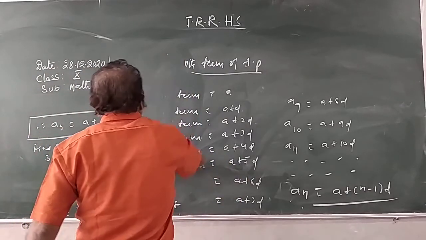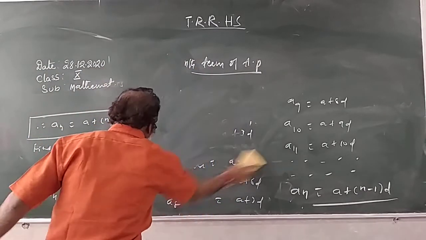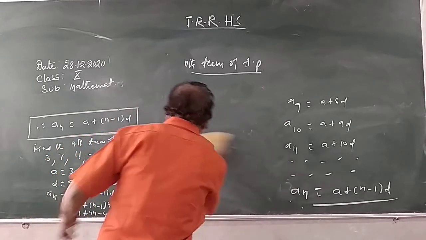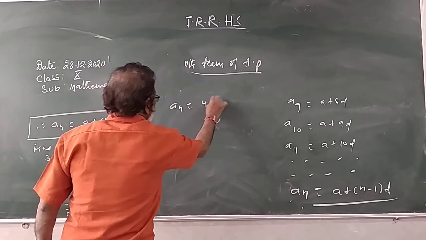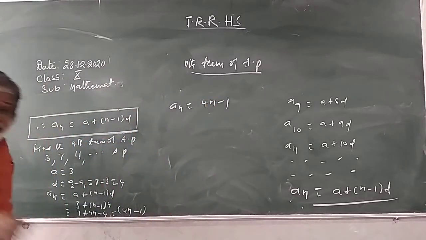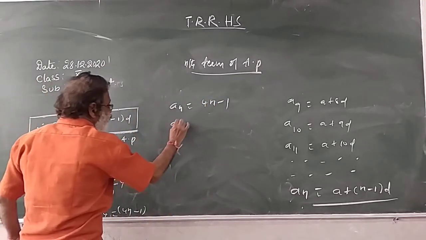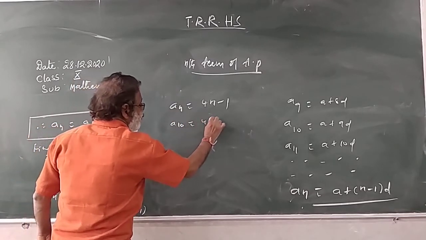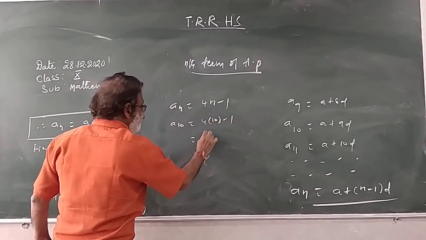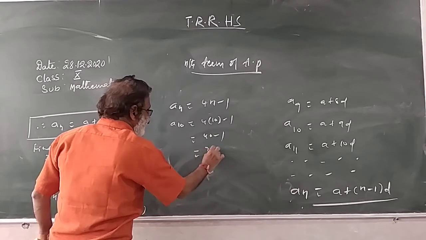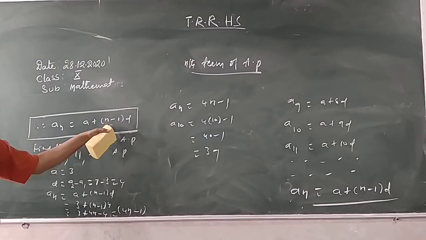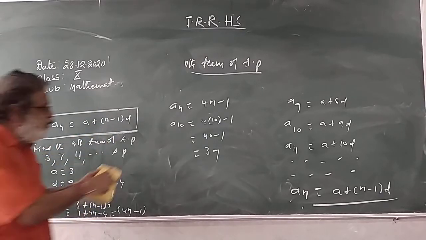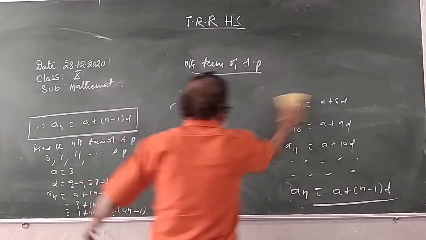Hence, find the 10th term. What is the nth term we got here? 4n minus 1. Put n is equal to 10 here. 4 into 10 minus 1. 4 tens are 40, minus 1, 39. We got the 10th term. If you want the 20th term, put n is equal to 20 here. Did you understand? Now one more problem I will explain, children.